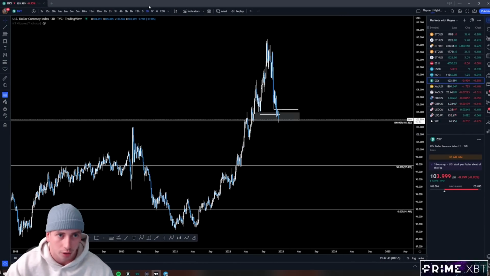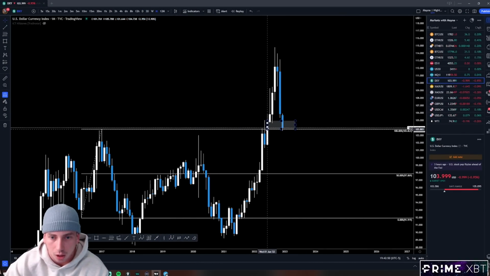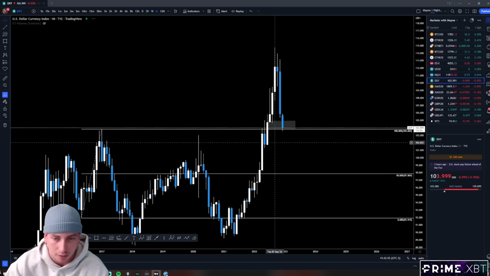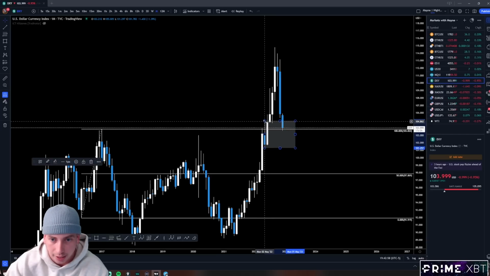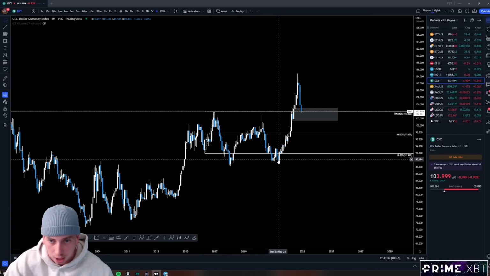And then you have the dollar. Looking at the dollar, we've been on this giga rally. Finally, we're pulling back and we're into a weekly bullish order block here. We also have this monthly bullish order block here, and we have this previous range high. So we were in this range for years. Range high, range low, range high, range low, breakout.